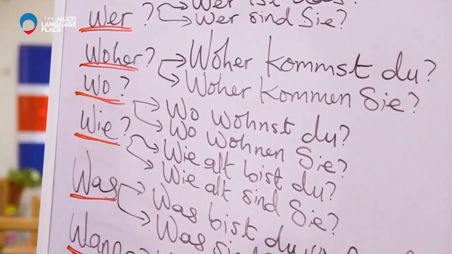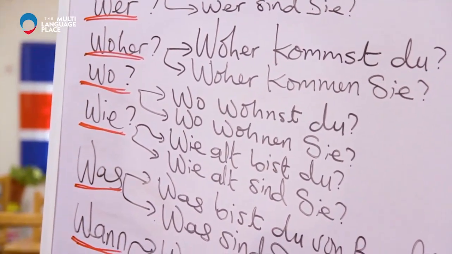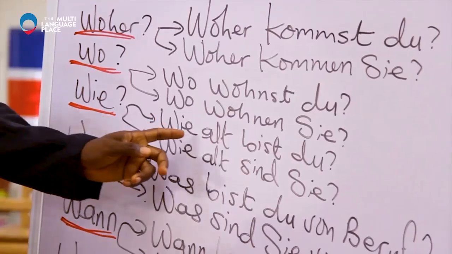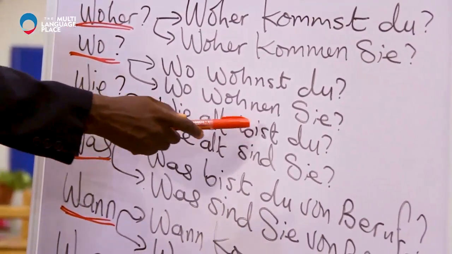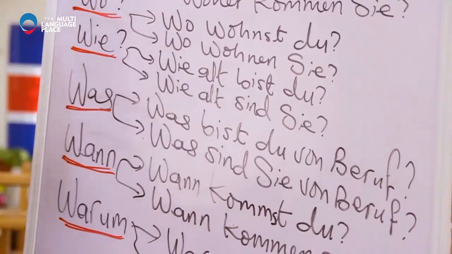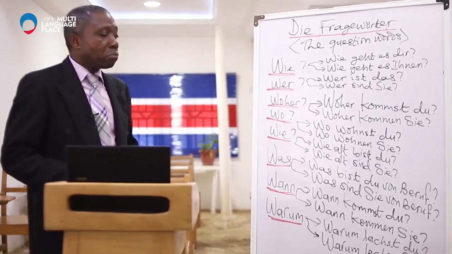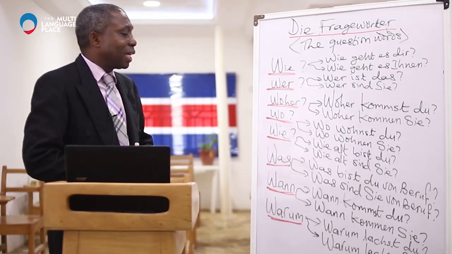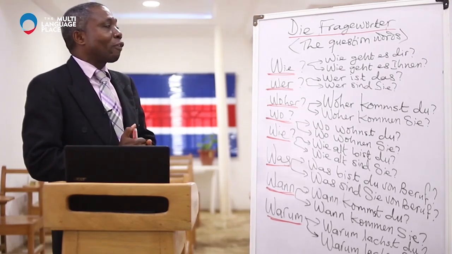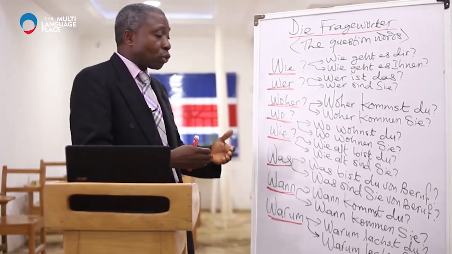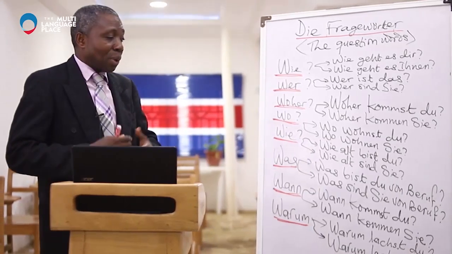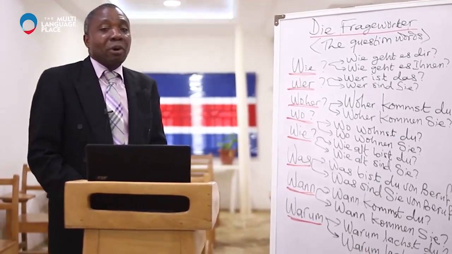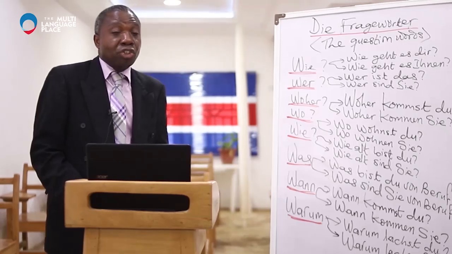Wie. Wie simply means how. Wie alt bist du? Well, there are new verbs here, but just learn the pronunciation and understand the use of all these question words. As time goes on, we're going to be coming across these verbs again, and we're going to be getting more understanding about the usage and the conjugation of these verbs.